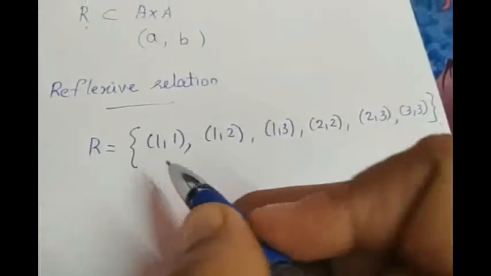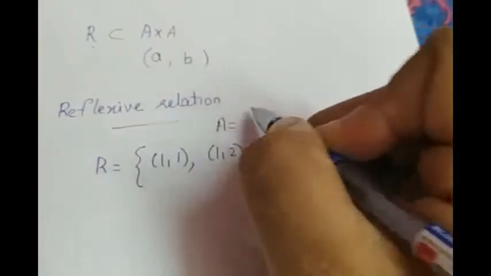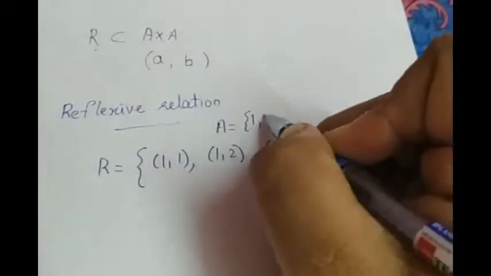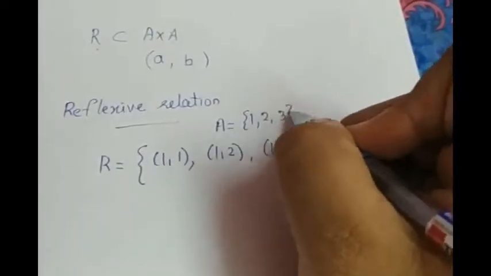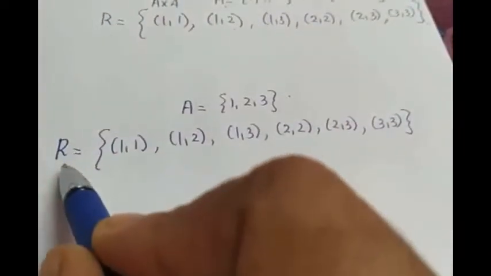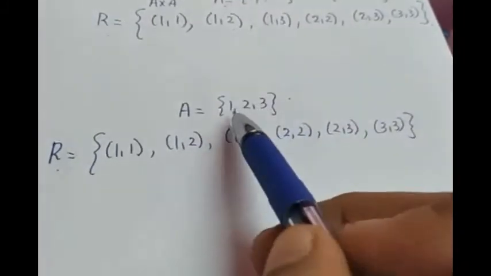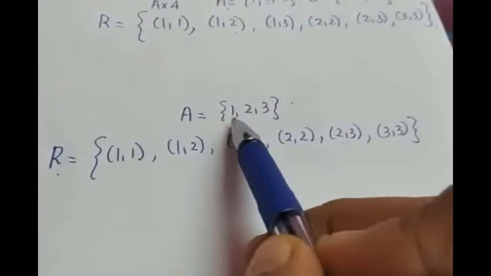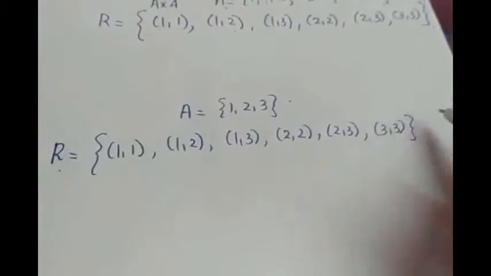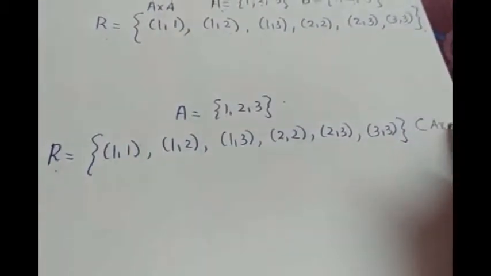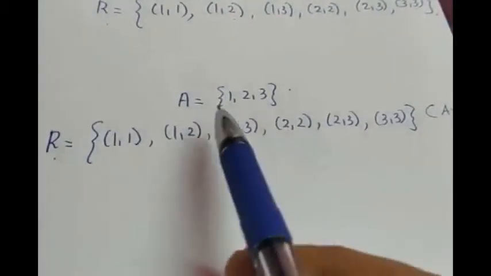Let A be the set {1, 2, 3}. To check whether R is reflexive, we have to take each and every element of the set A. Actually, R is a subset of A cross A, isn't it? So we have to take each and every element of A.